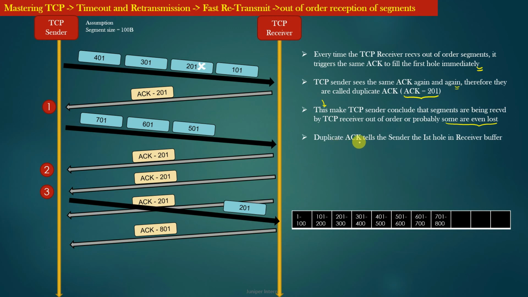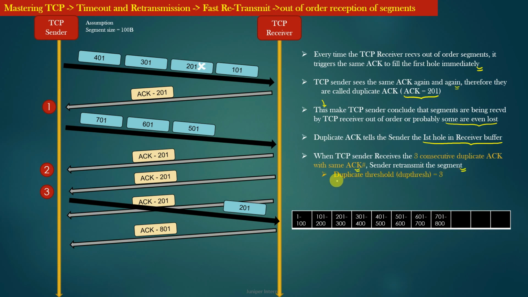So a duplicate ACK indicates to the TCP sender the presence of a first hole in the TCP receiver's receiving buffer. So when the TCP sender receives 3 consecutive duplicate ACKs with the same acknowledgement number, only then does the TCP sender retransmit the particular data segment, right?